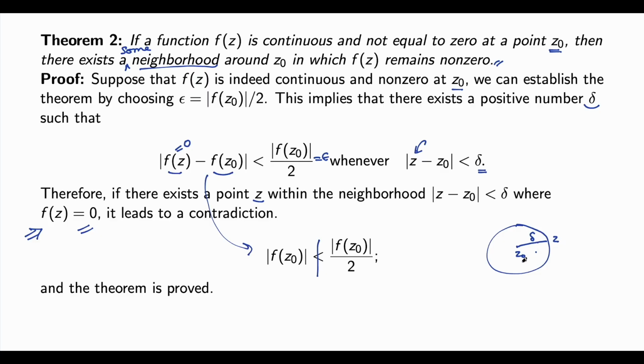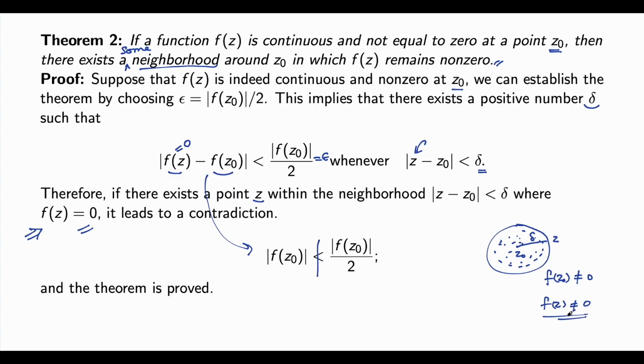It can be anywhere, inside or here, there, depending upon the distance of the delta, how you are going to manage it. So in some neighborhood of z₀, f(z) is not going to 0, because your function is continuous and not equal to 0 at this z₀. If f(z₀) is not equal to 0, then you can always find some neighborhood where f(z) never goes to 0.